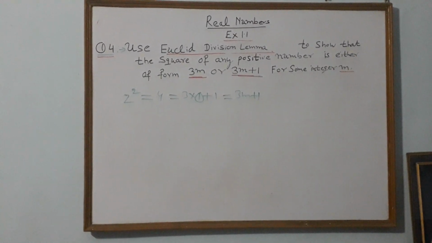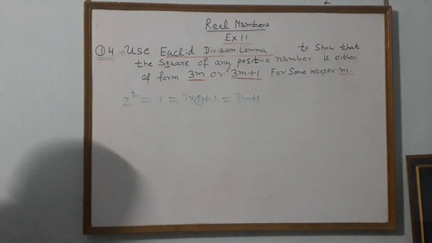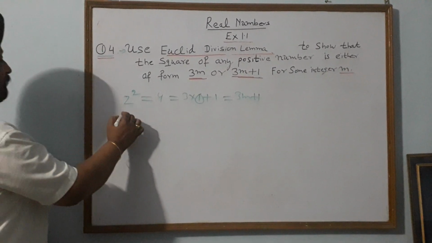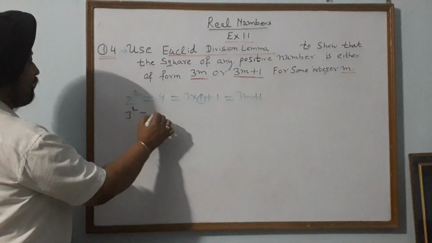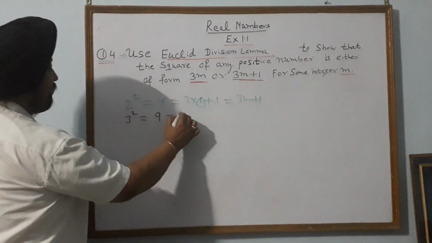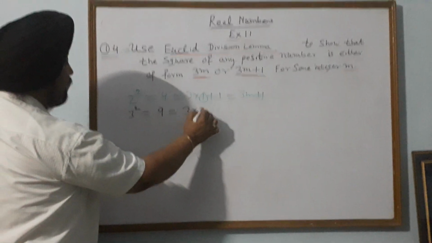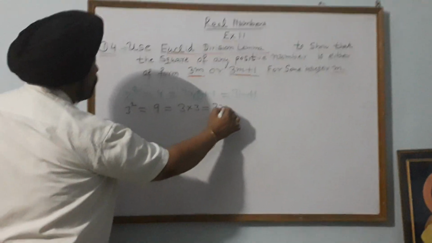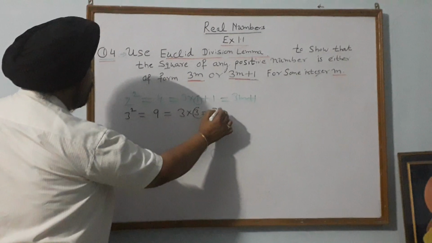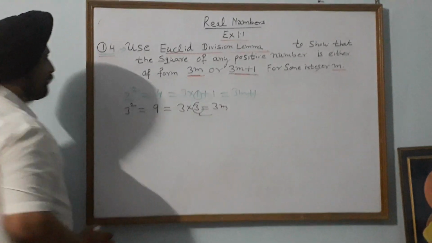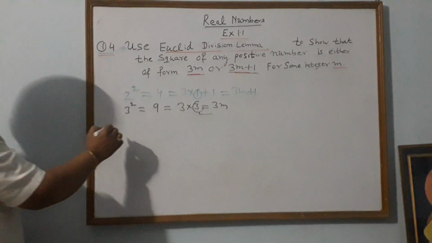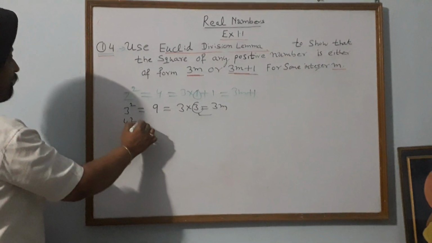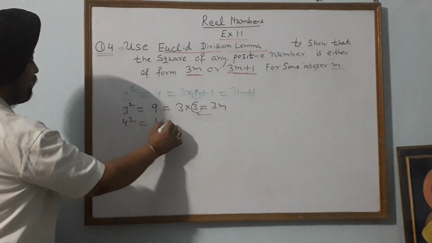Similarly, the square of the number 3. Square of 3 is 3 square. It is equal to 9. We can write 3 into 3. So what is its form? 3m. What is the value of m here? 3. Similarly, the square of 4 is 4 square, which is equal to 16.